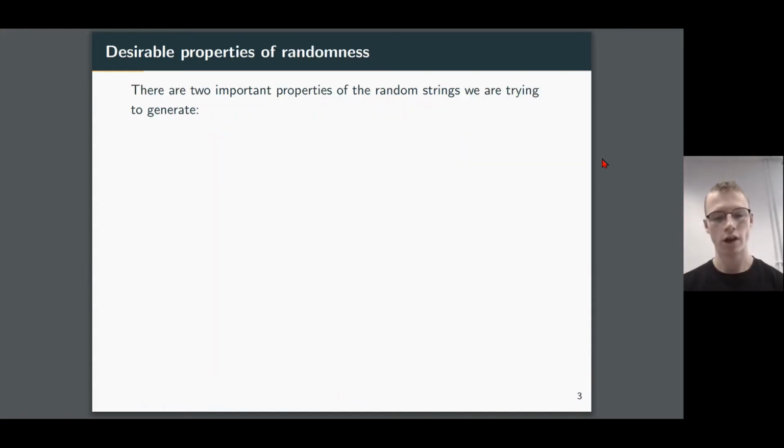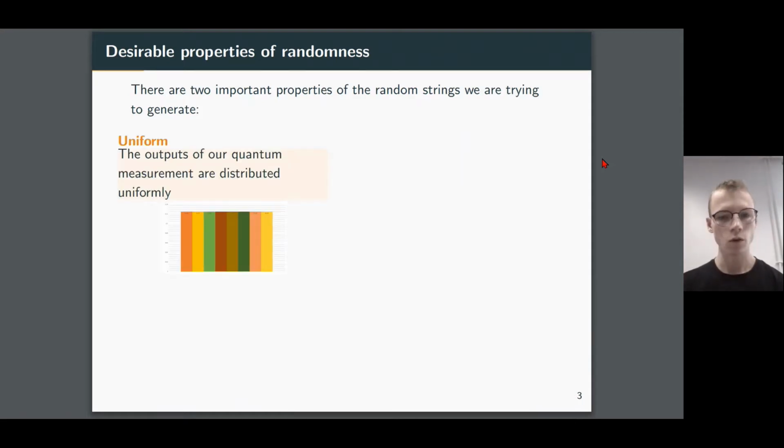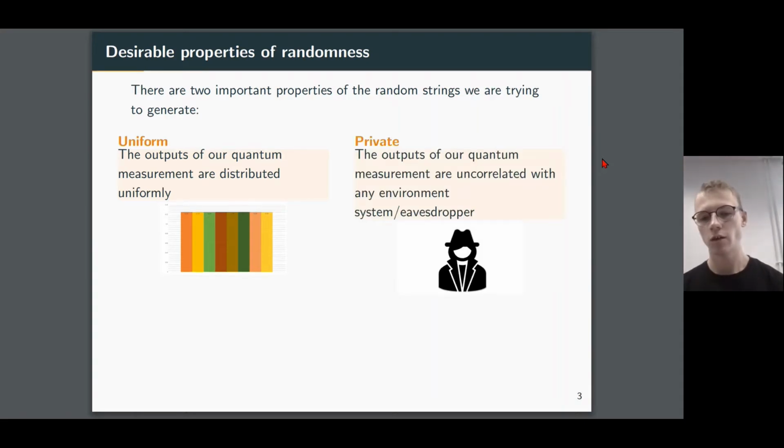Now, when I say a source of good random numbers or a good quantum random number generator, what properties are we looking for? The first is that, from the point of view of the user, the outputs of the measurements are uniformly distributed, so there is no predictive power over the outputs. Secondly, not only from the point of view of the user should the outputs be uniformly distributed, but also from the point of view of any external party, such as an eavesdropper or a general environmental system. We would like this extra party to also have no predictive power, and this gives us a notion of privacy for our quantum random numbers.